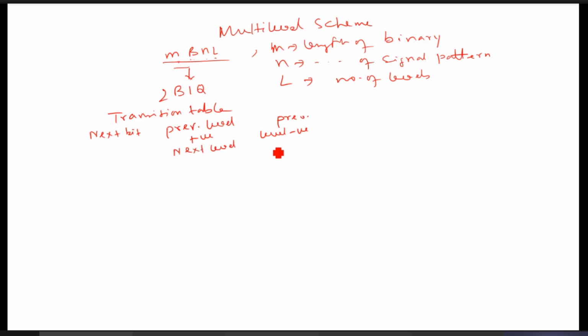So the next bit can be any of 0 0, 0 1, 1 0, 1 1. 2 bits are there, so these types of bit patterns can be there for 2 bits.